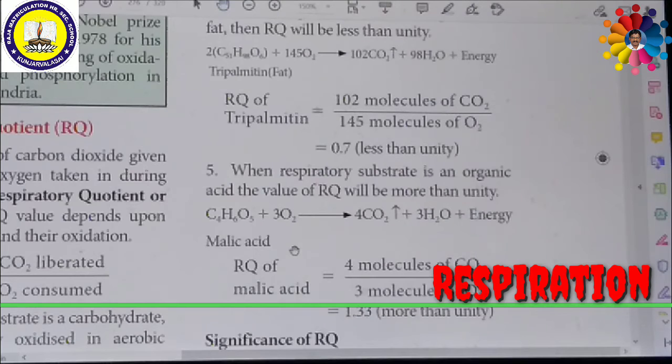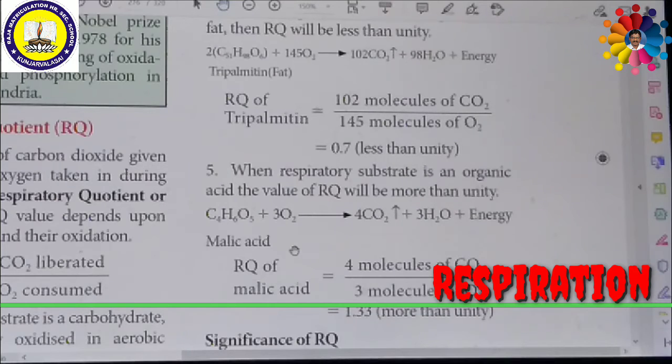Then what is the significance of respiratory quotient? The respiratory quotient value indicates which type of respiration is occurring in living cells, either aerobic or anaerobic. It also helps to know which type of respiratory substrate is involved. So this will help us to understand respiratory quotient.